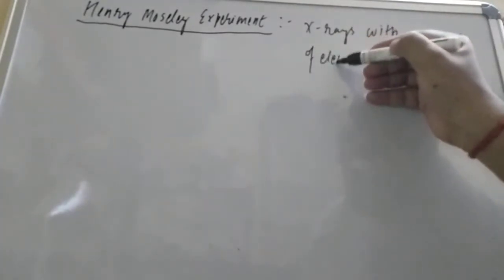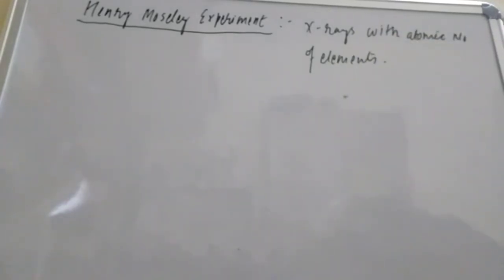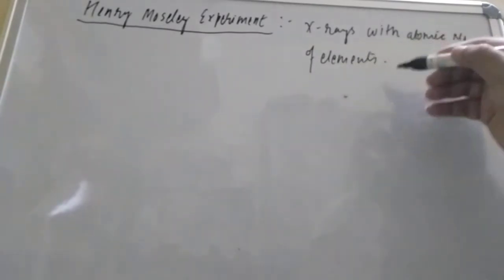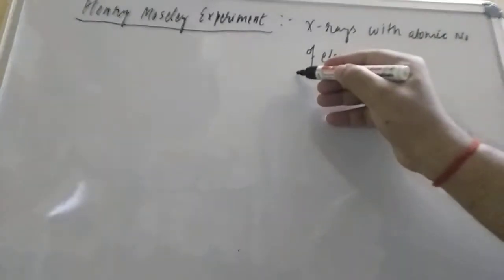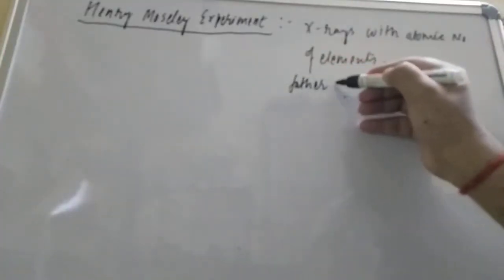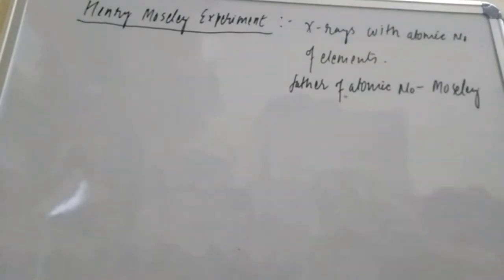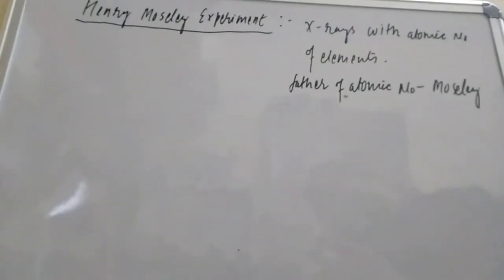And one more thing I would like to tell you: Henry Moseley is the father of atomic number. When asked who is the father of atomic number, students generally get confused, but it is Moseley. So he was studying the X-ray properties of the different elements, which correspond to the atomic number.